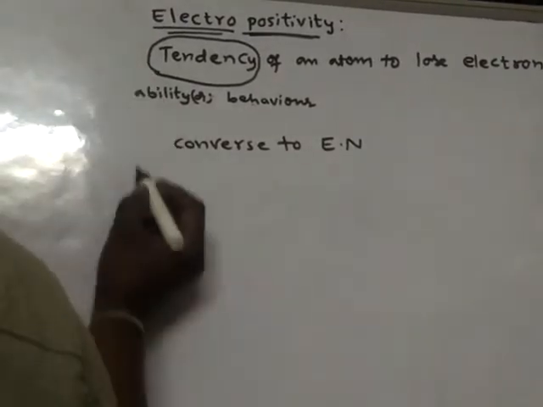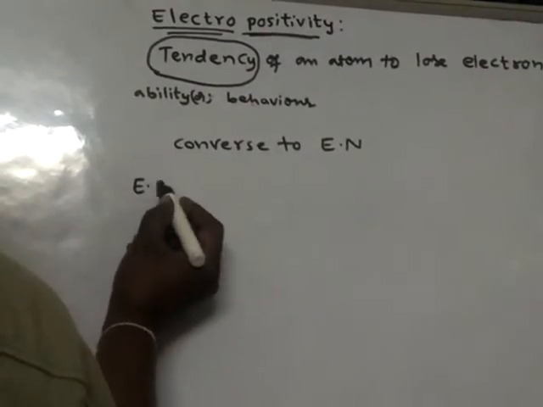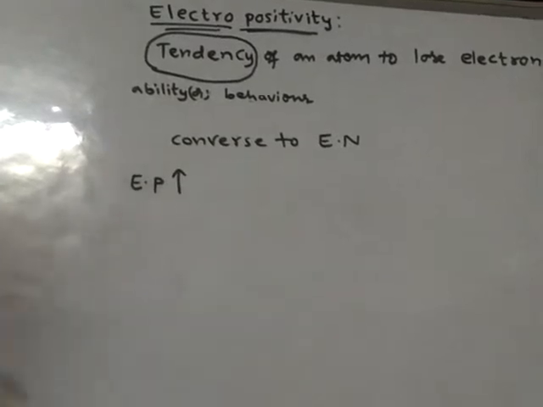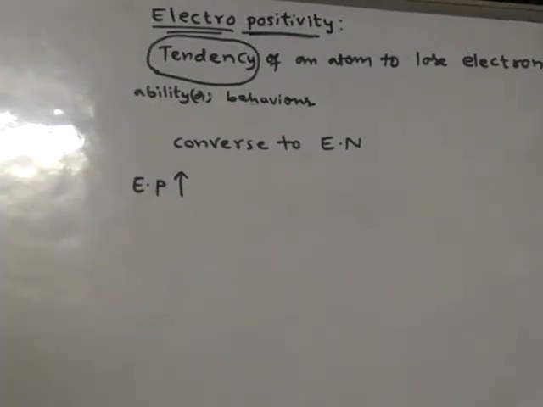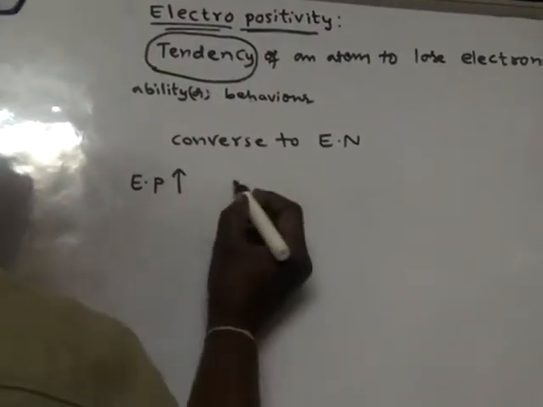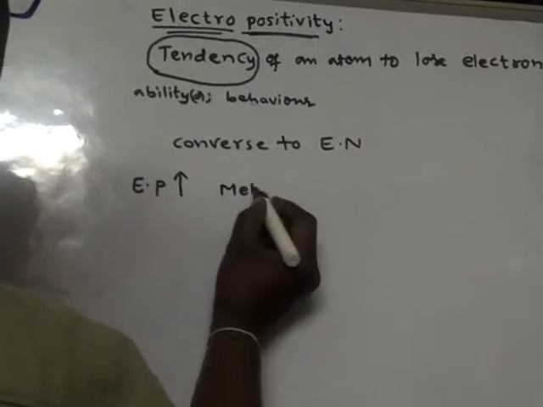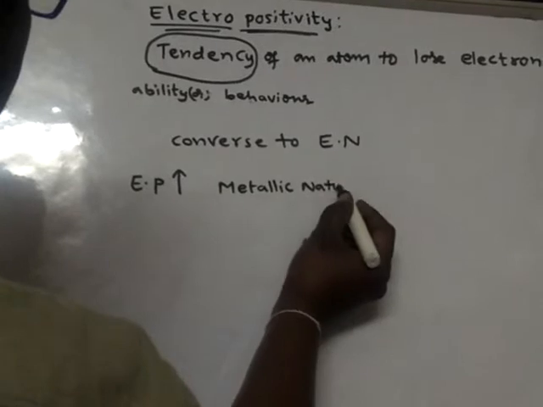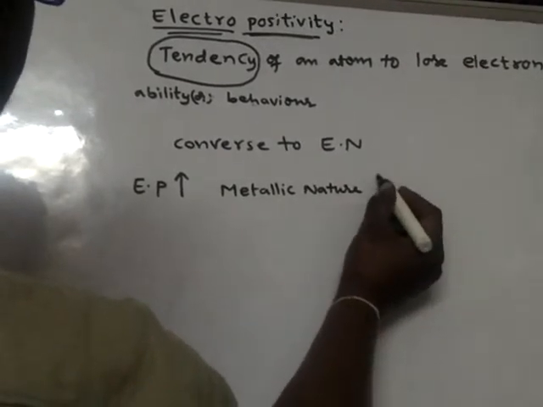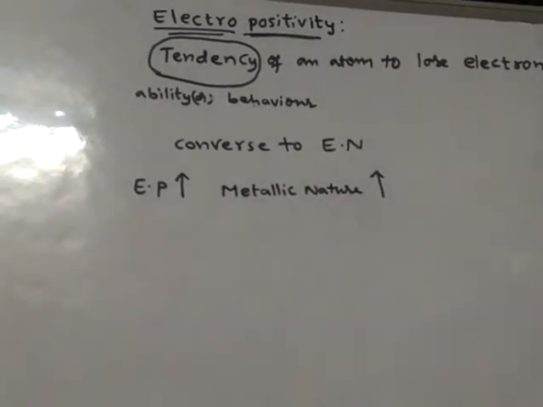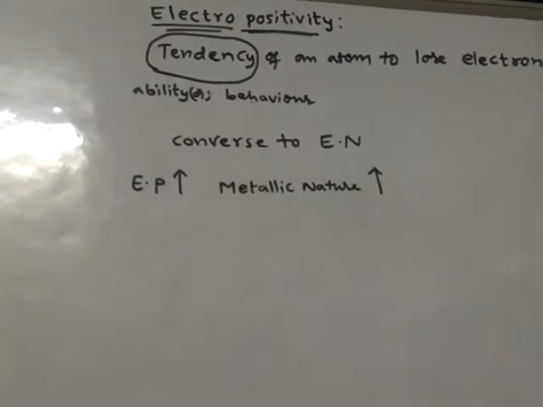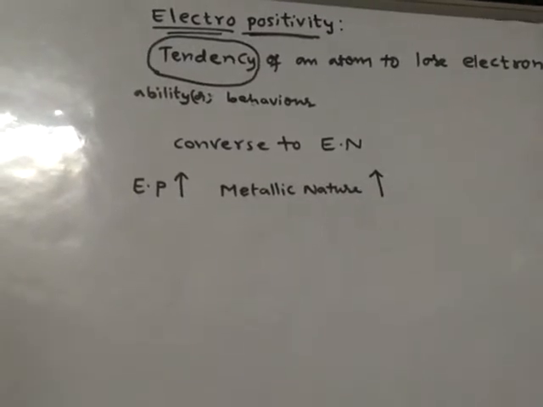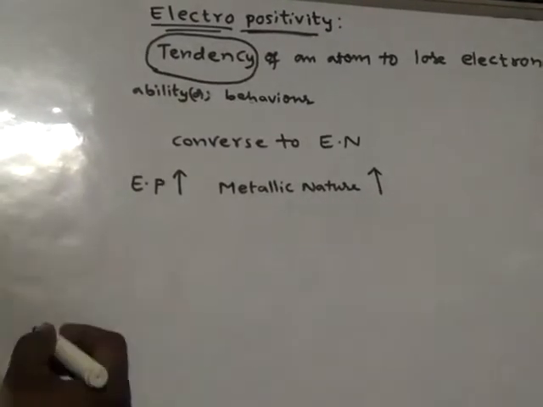If electropositivity of an atom increases, then metallic nature of that atom increases. Smaller the ionization energy, the greater is the electropositivity.